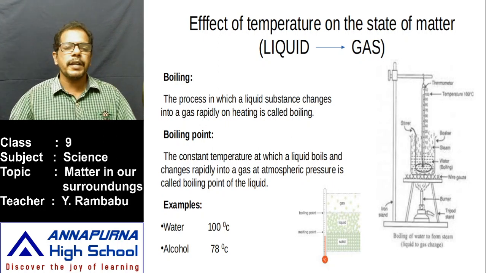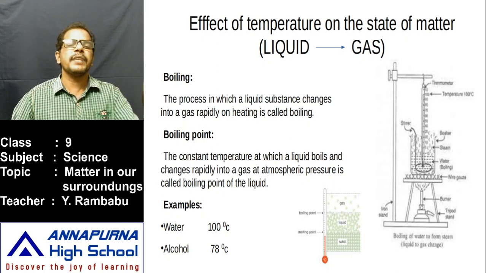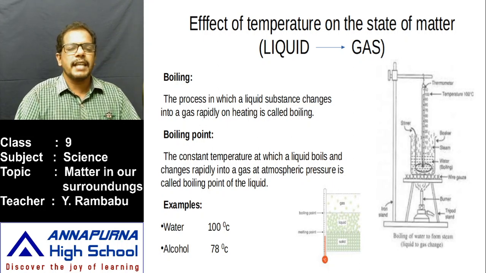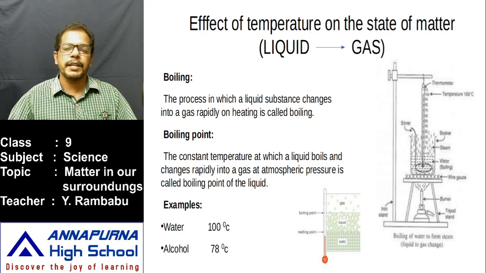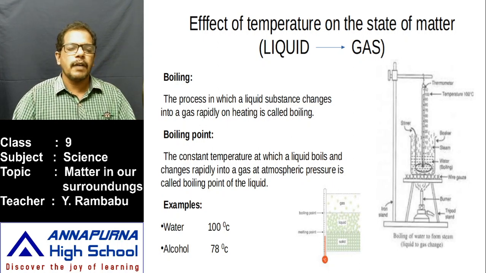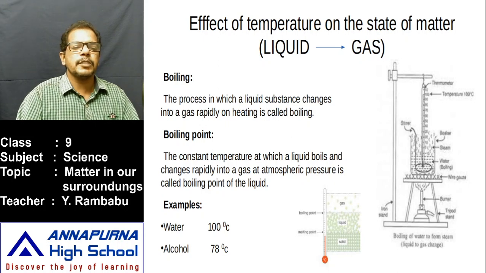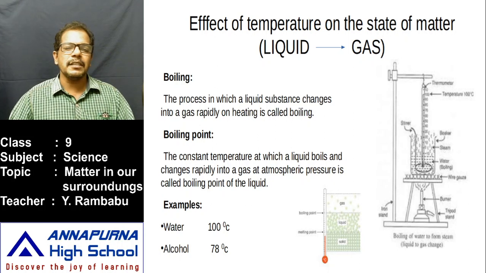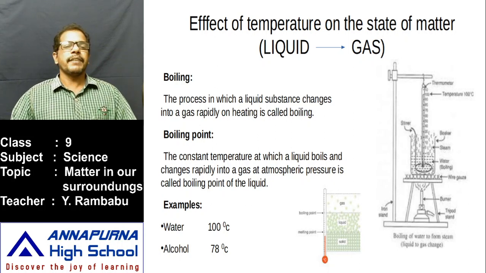And is the boiling point of all substances the same? No, it is different for different liquid substances. Here an example is given. What about the boiling point of alcohol? It is just 78 degrees Celsius, lower than water. That means alcohol converts into vapor at 78 degrees Celsius, less than the boiling point of water. That means the attraction between the alcohol particles is lower than the attraction between the water particles. So this boiling point is an indication of the attraction between these liquid particles.